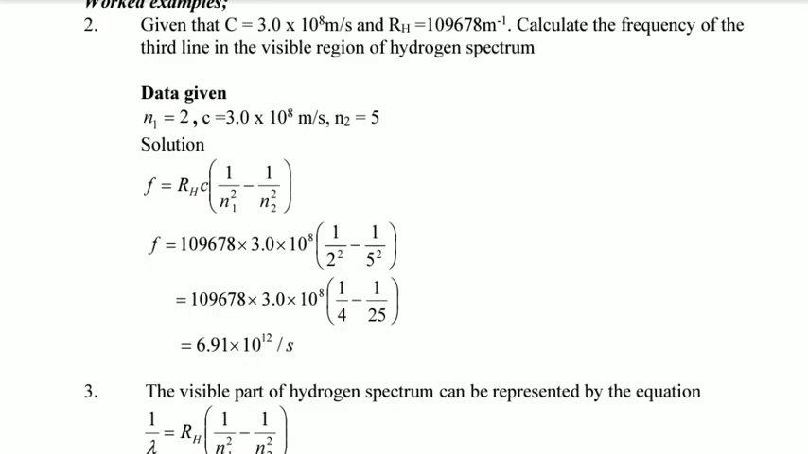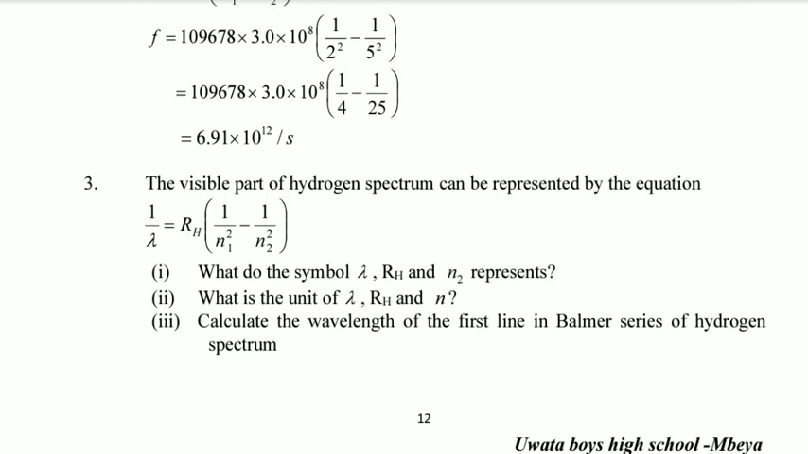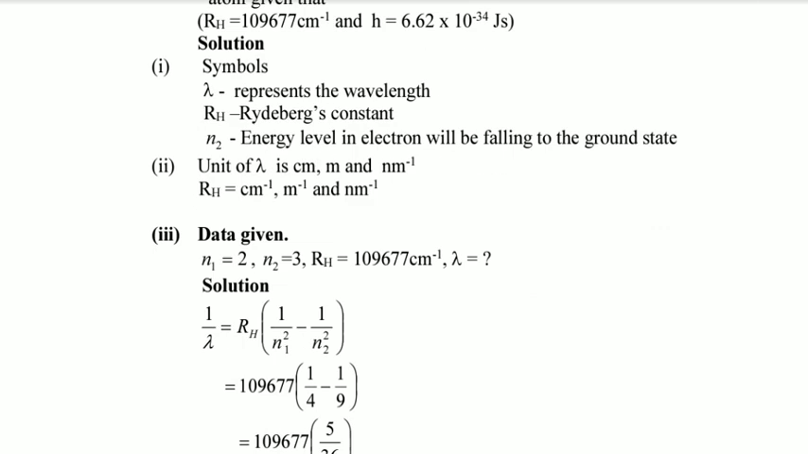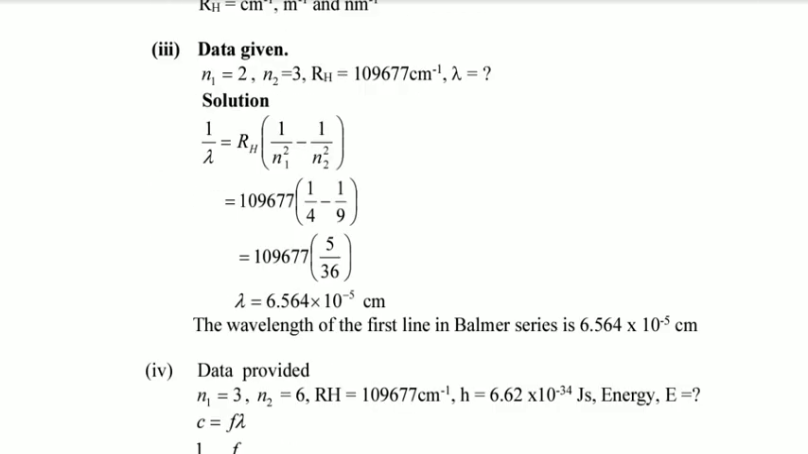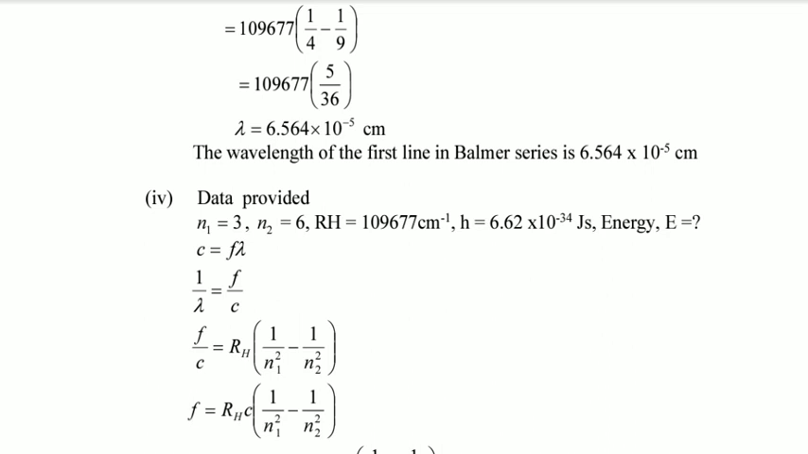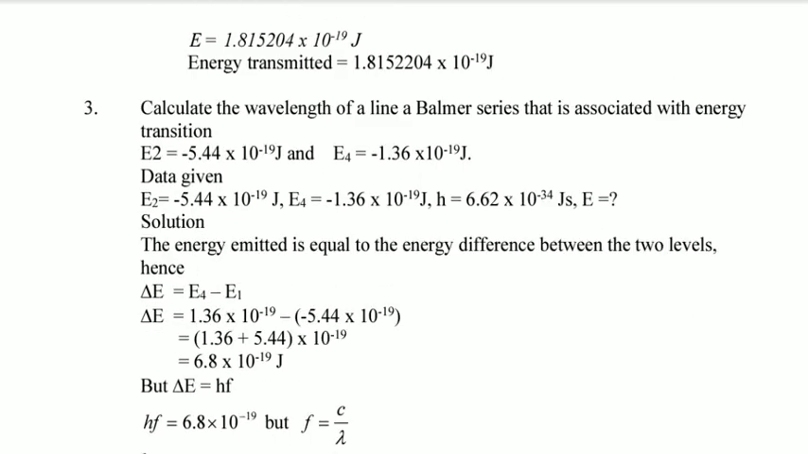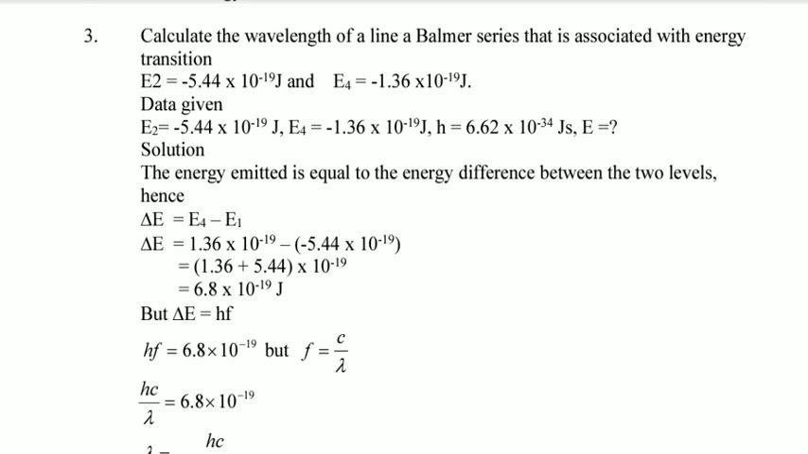So here in example 3, it is solved here. As you can see, N1 is equal to 2 and N2 is equal to 3. They have just substituted here and they get the value of wavelength, then the value of frequency. Another example: calculate the wavelength of a line in the Balmer series that is associated with the energy transition. Energy 2 is equal to that one and energy 4 is equal to that one. So here there are two energies, energy 2 and energy 4.